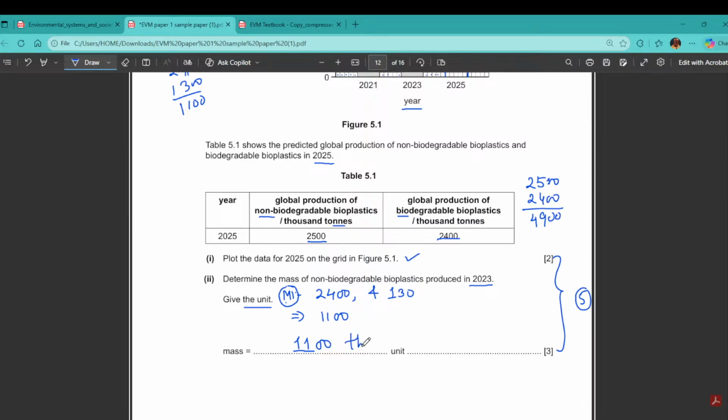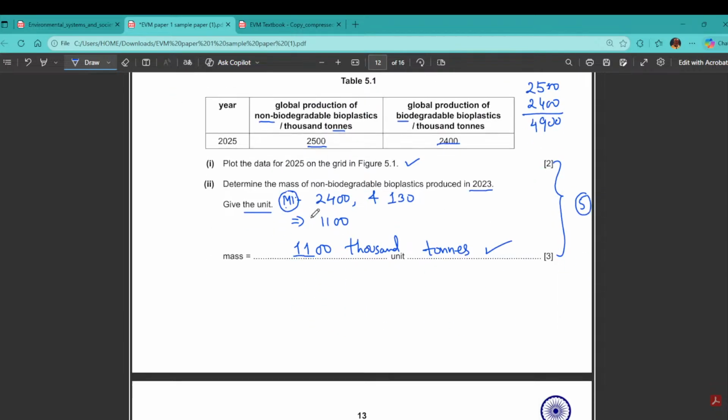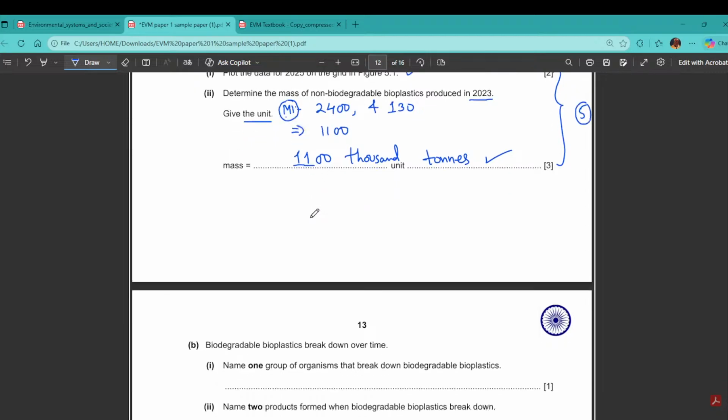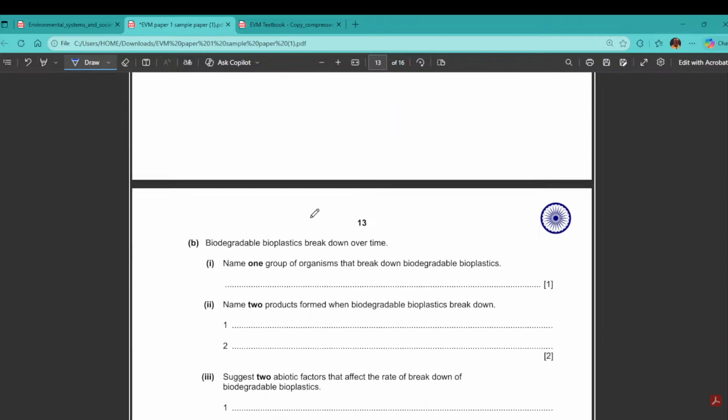1100,000 tons. That is my unit. So easy, and that's how you get total 5 marks. Okay, now moving to the next question. If you have any doubt during this calculation time, please put it in the chat box.